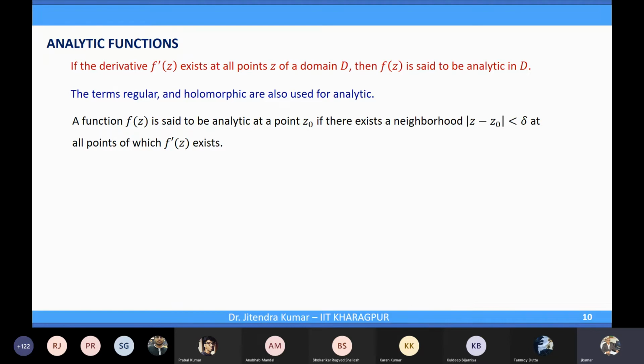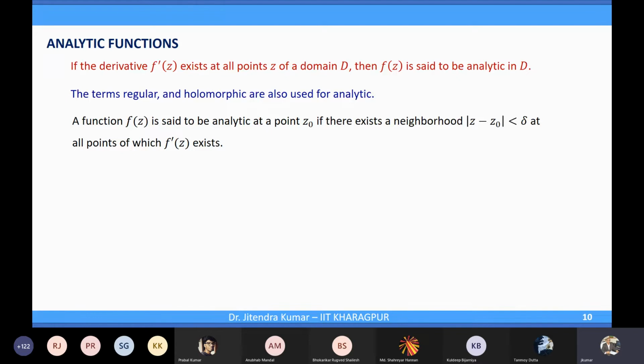Excuse me. Yes. Sir, in first semester we were told that an analytic function is a function for which we can write a Taylor expansion. Yeah, we'll get to that also in the complex setting. Yeah, so here in complex functions that notion will also be there, but a little later.